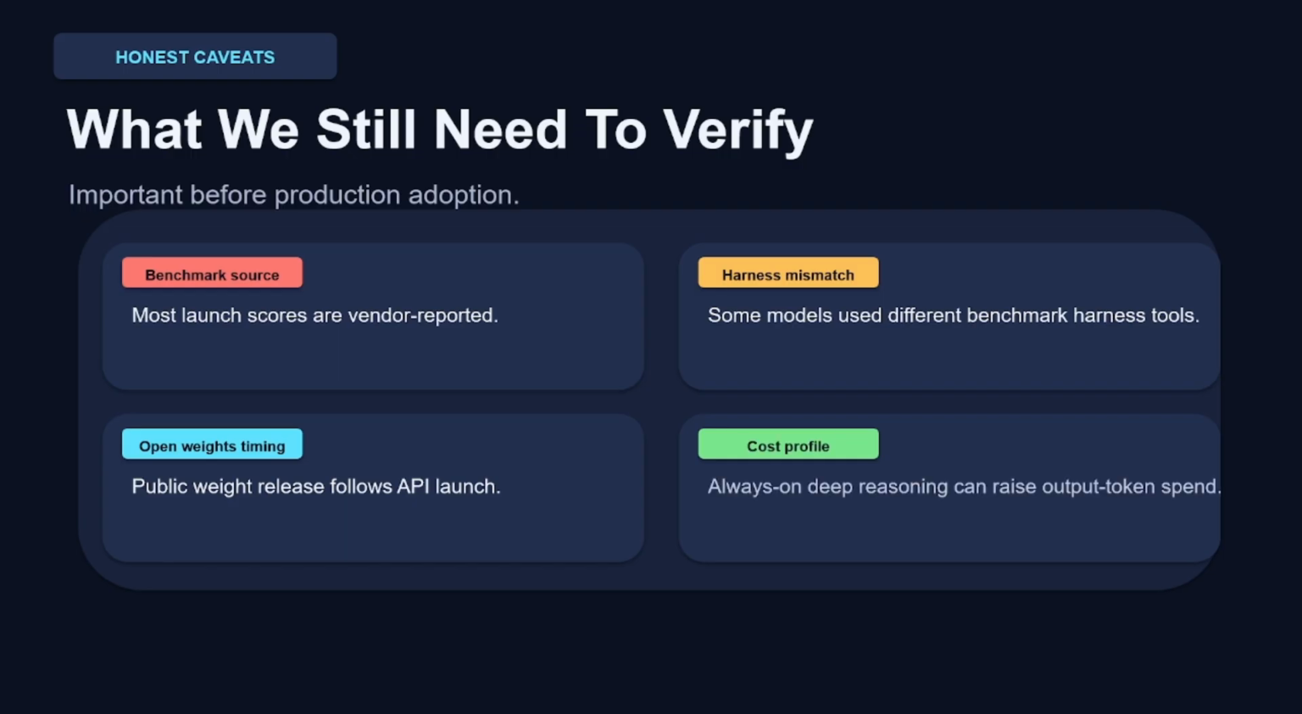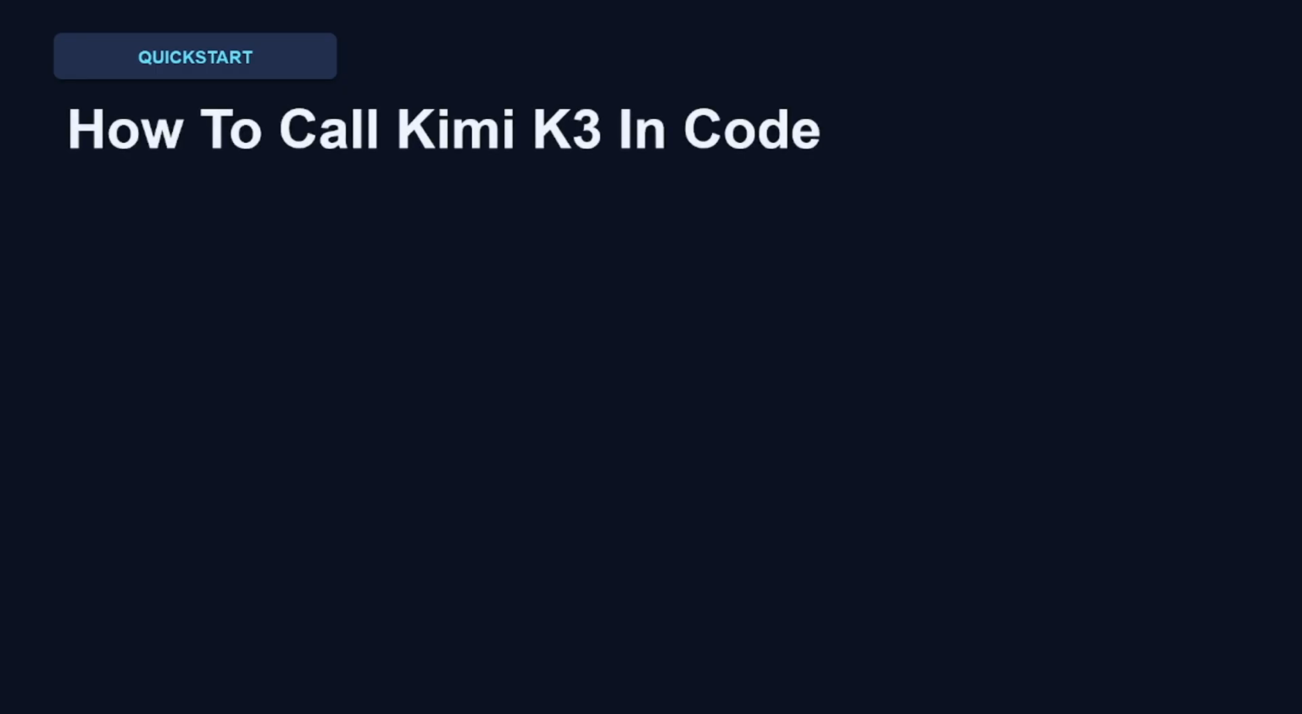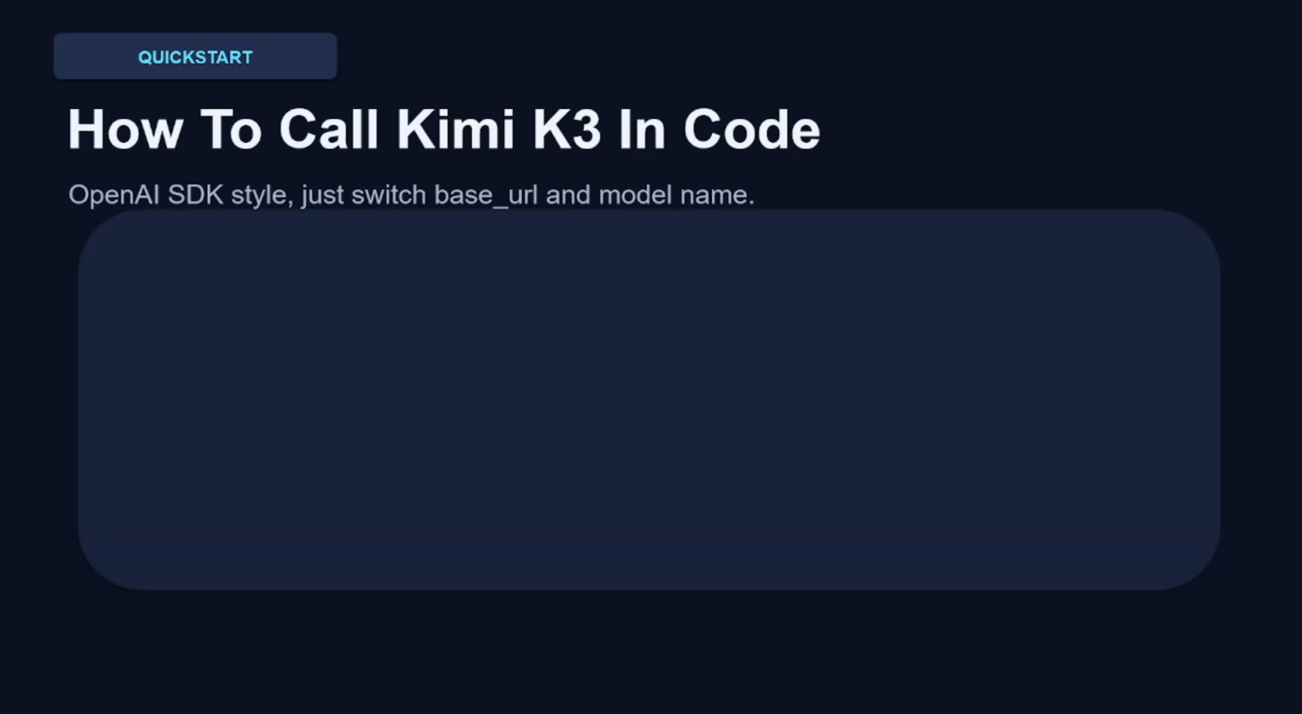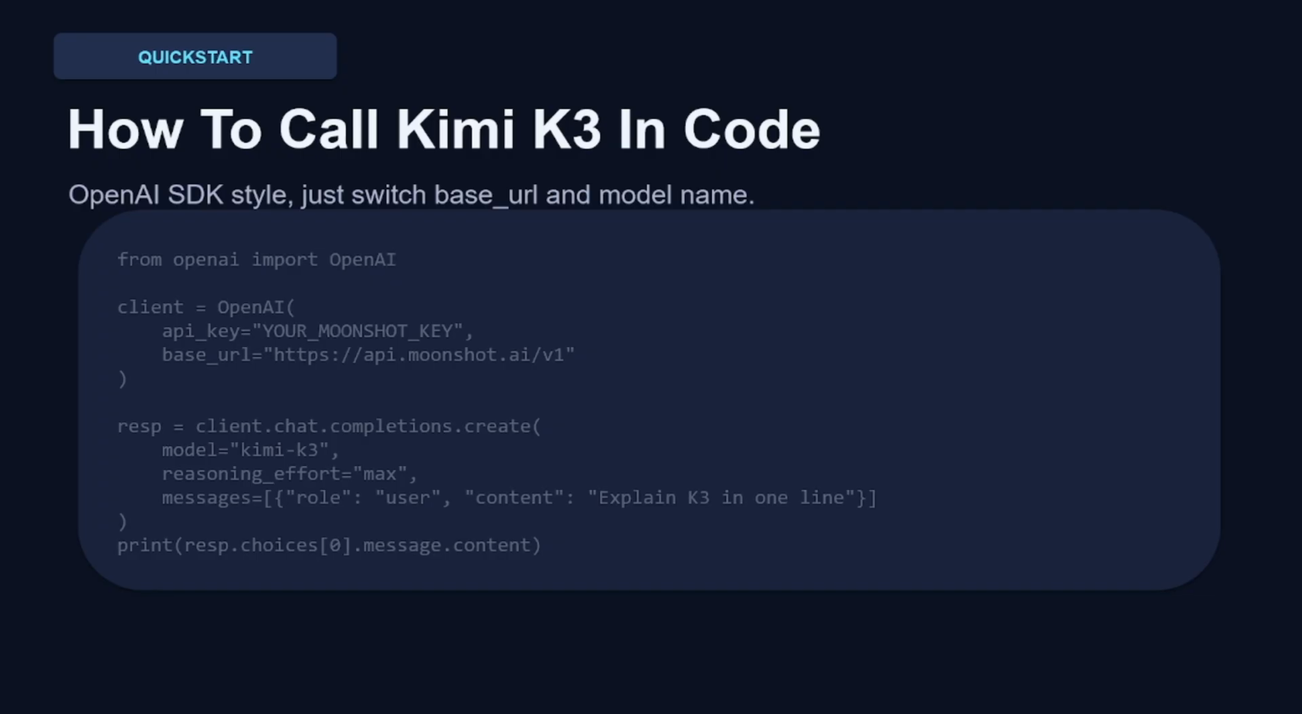If you want to try it yourself, here's the fastest way in. If you are already using the OpenAI Python SDK, you barely have to change anything. Swap the base_url to Moonshot's endpoint, set the model to Kimi K3, and you are calling it exactly like you would call GPT. One thing worth noting from the launch documents: some generation controls are fixed, and they specifically call out the reasoning effort parameter. So check the documentation before assuming every parameter you are used to behaves the same way.